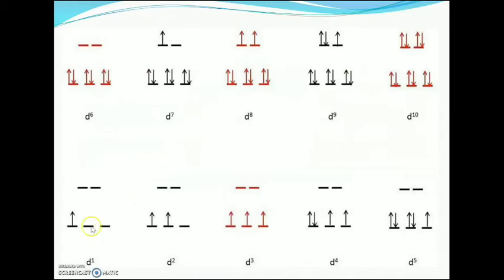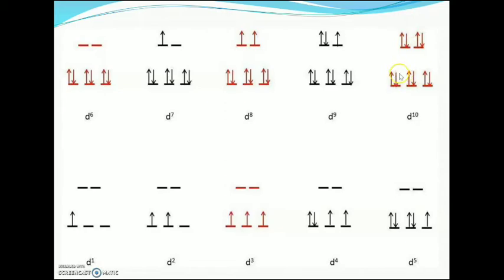This is the electronic arrangement in the case of d1 to d10 octahedral low spin complexes. Here the red ones, that is d3, d6, d8 and d10, indicate a linear system having symmetric electronic distribution.